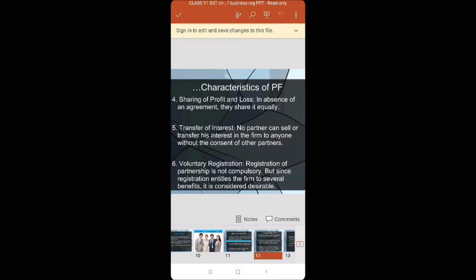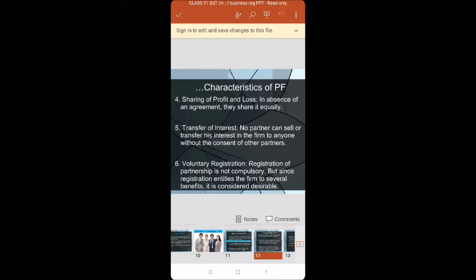Then more skilled persons. Two or more persons are coming together to do the business. Obviously, in Sole Trade we have seen that managerial skills were lacking, which was a demerit. It's not possible that a single person will have all the managerial skills. But here, since the number is more, work will be divided according to expertise. So it's easy that more skilled persons will be there and the job will also be done more skillfully.